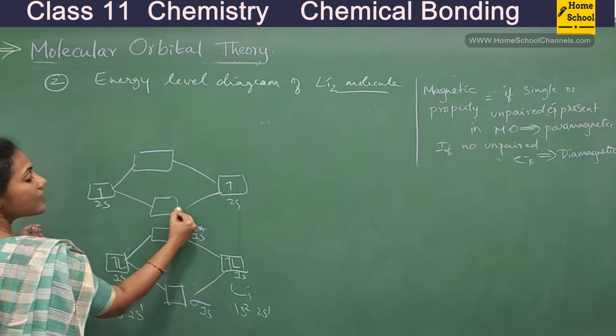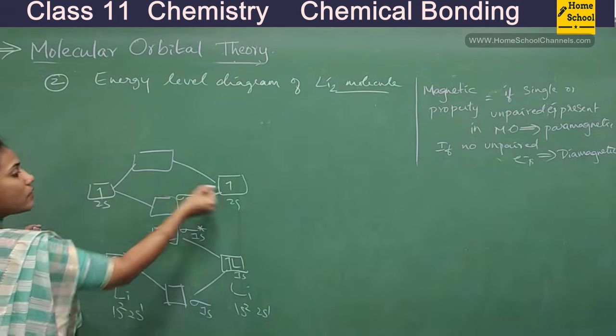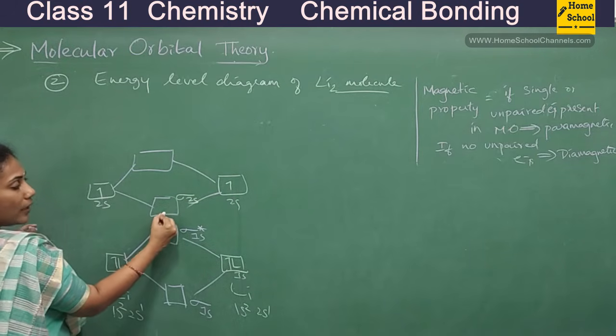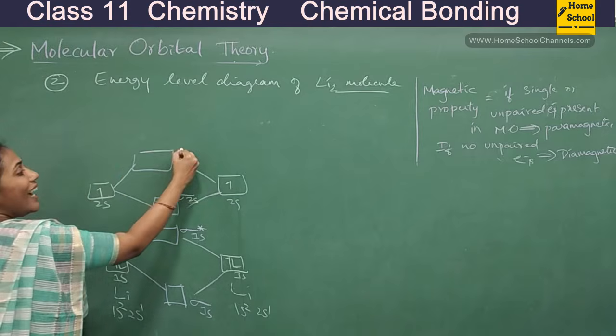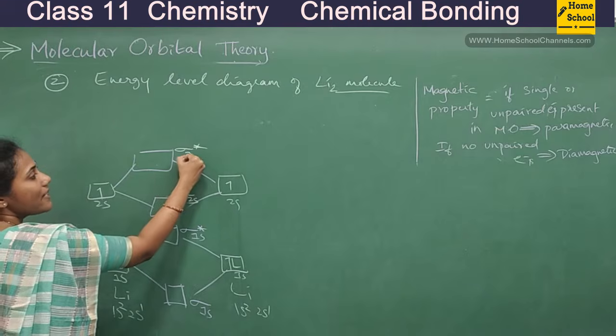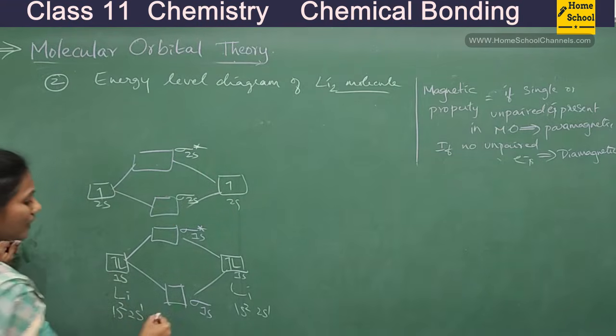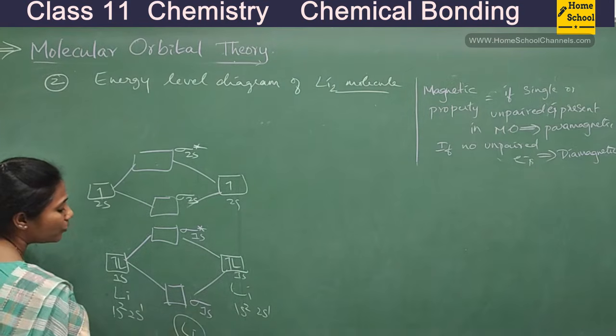This is called the sigma 2s orbital, the bonding molecular orbital with lesser energy, and this higher energy one is the anti-bonding molecular orbital, named sigma star 2s. So these are the molecular orbitals of Li2.